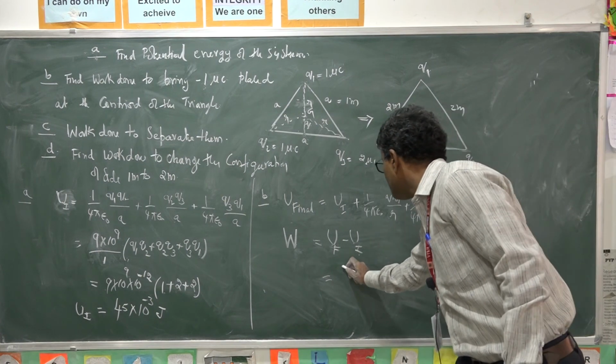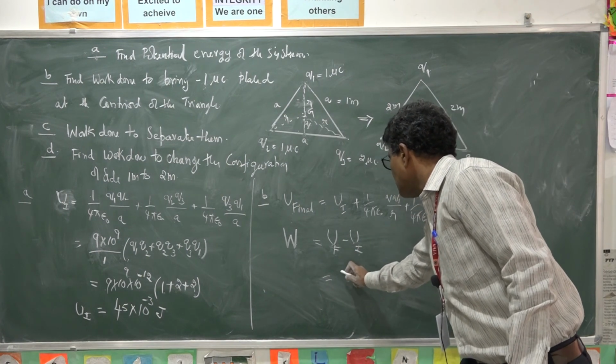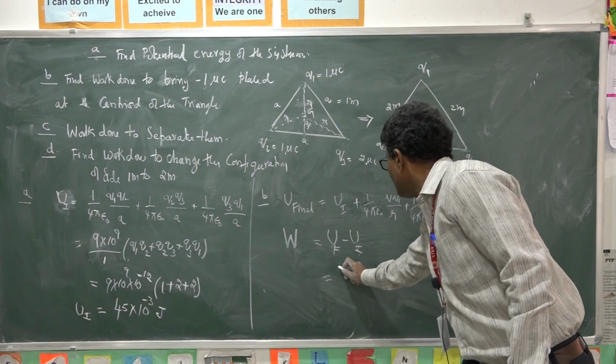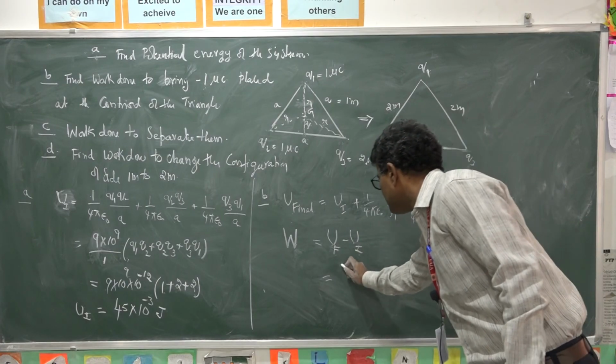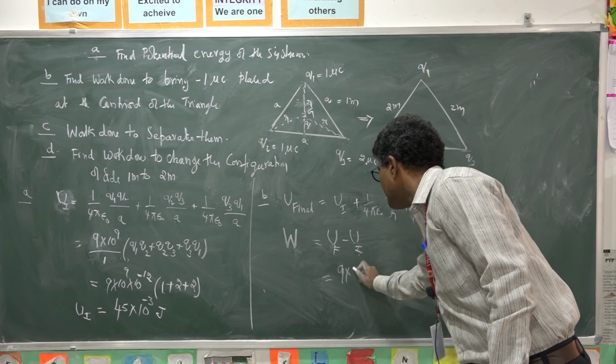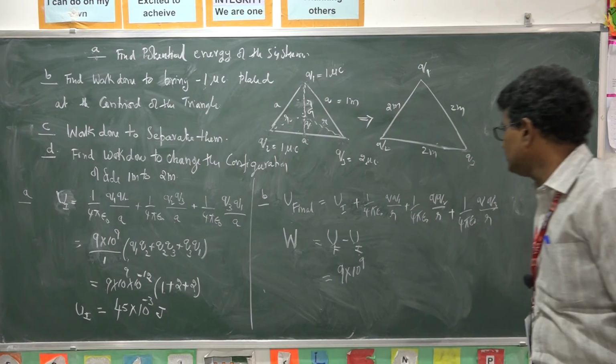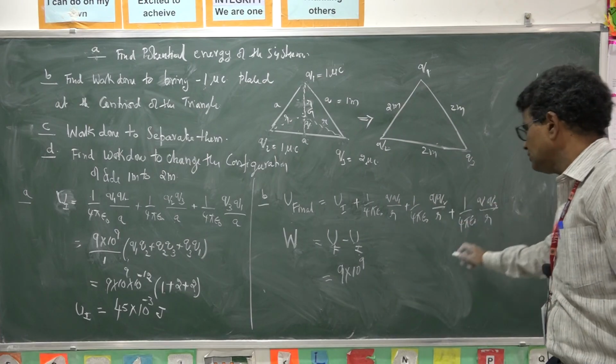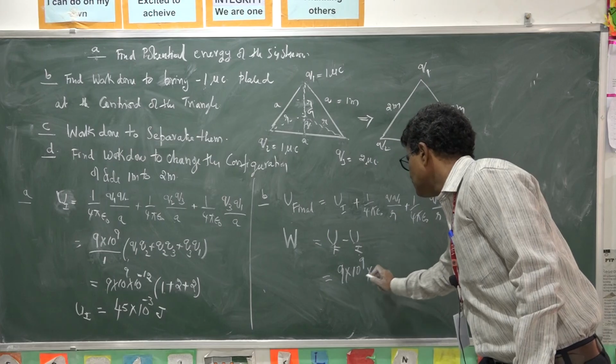So 1 by 4 pi epsilon naught, 9 into 10 power 9, I take common, Q is common. What is Q?